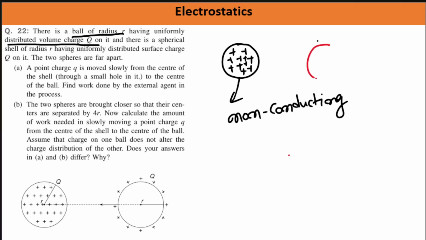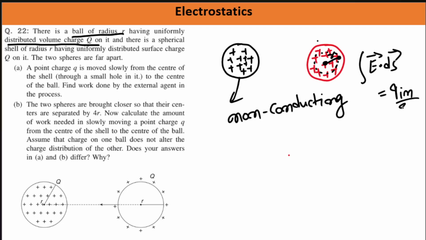So let's do that. Let's say this is a conductor, and let's say there is a positive charge in the volume. So let us now talk about calculating electric field at any position vector r. So we know that the Gaussian surface for this point, we can draw it like this. This will be the Gaussian surface, okay? And if you write the expression for Gauss law, it will be how much? E dot ds is equal to q enclosed by epsilon naught.